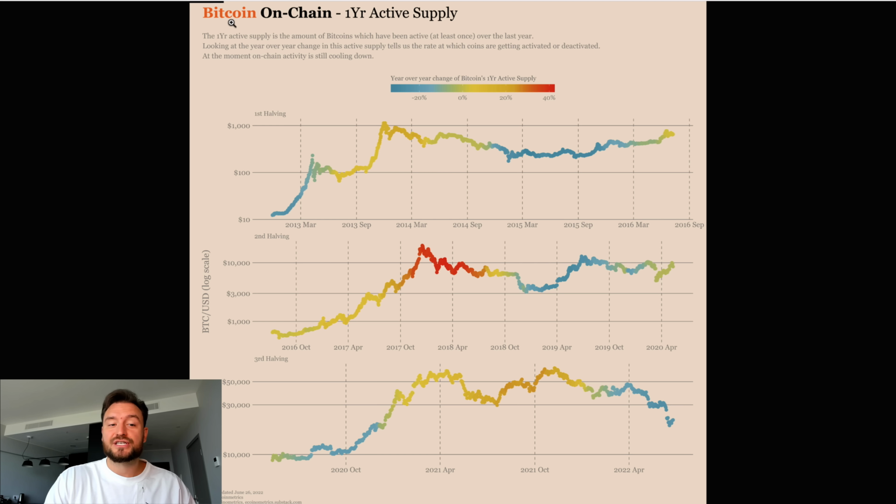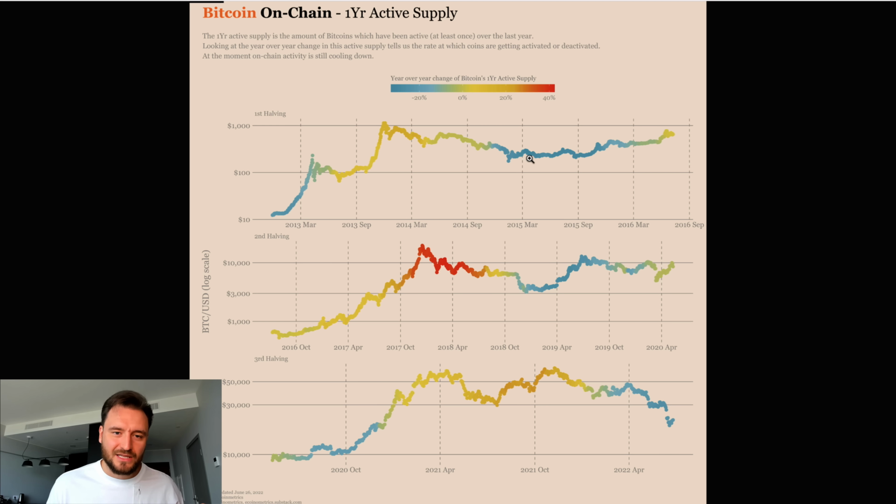So the next one is here, which is the Bitcoin on-chain 1 year active supply, which shows us the cooling down of the market. Whenever we see dark blue color, that's when the market is slowing down.